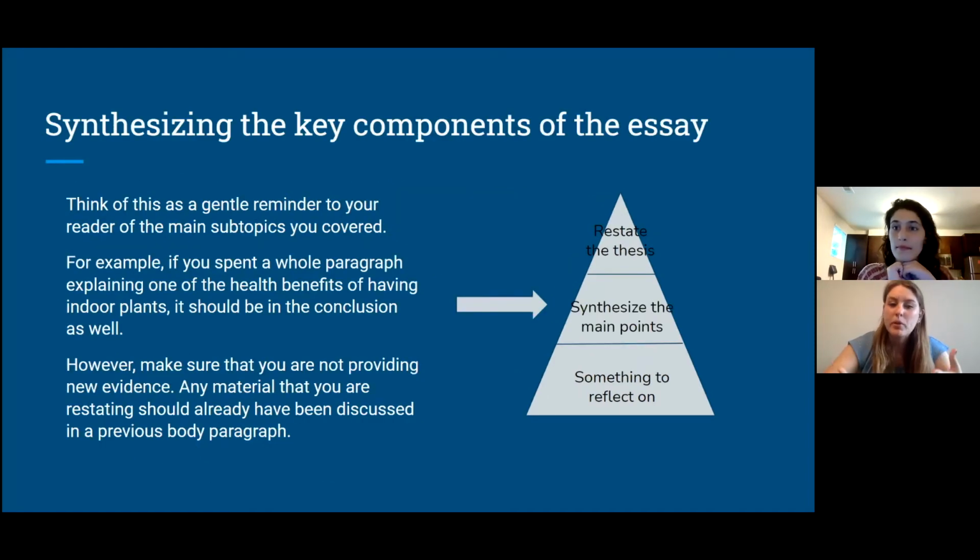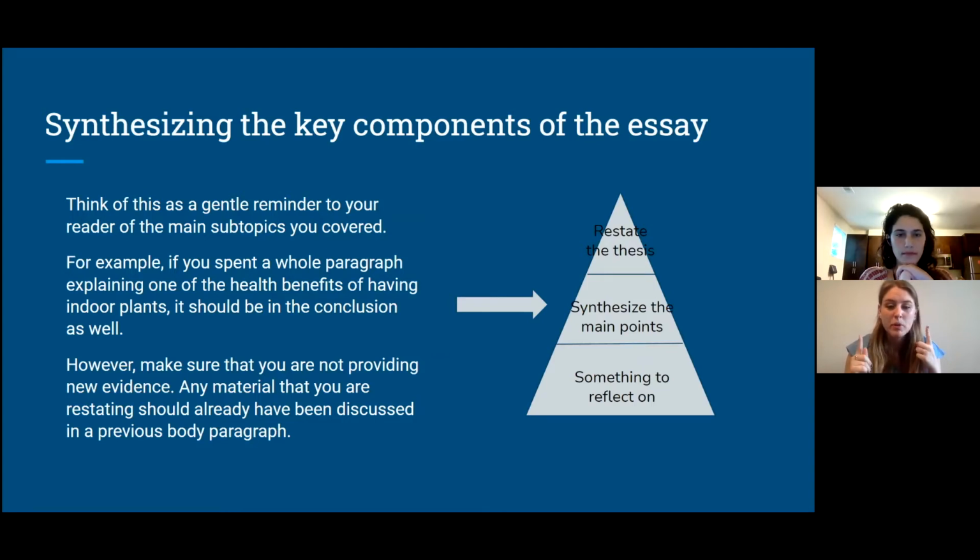So the next component is synthesizing those key components of the paper. So you've restated your thesis using new words. Now we're moving on. So think of this synthesis as sort of a gentle reminder to your reader of the main subtopics you covered. So for example, if you spent a whole paragraph explaining one of the health benefits of having indoor plants, it should be in the conclusion as well.